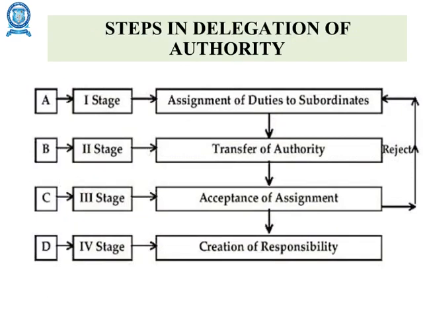Steps in delegation of authority. Step 1 is assignment of duties. The delegator first tries to define the task and duties to the subordinate. 2. Granting of authority. Subdivision of authority takes place when a superior divides and shares his authority with the subordinate. It is for this reason every subordinate should be given enough independence to carry out the task given to him by his superiors.